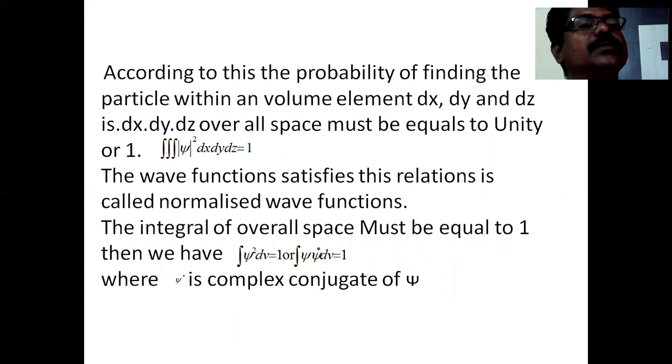According to them, as I have already told, the probability of finding the particle in a volume element dx, dy, dz is nothing but the integration of what? The square integration of that wave function over the entire space must be equal to unity: ψ² dx dy dz over all space must be equal to unity.